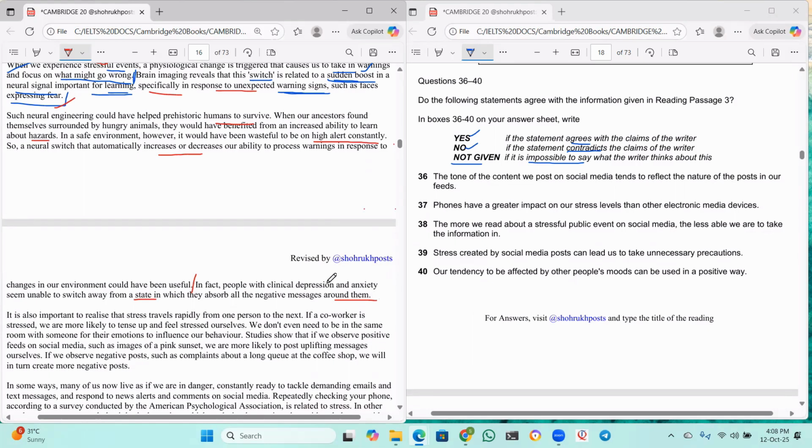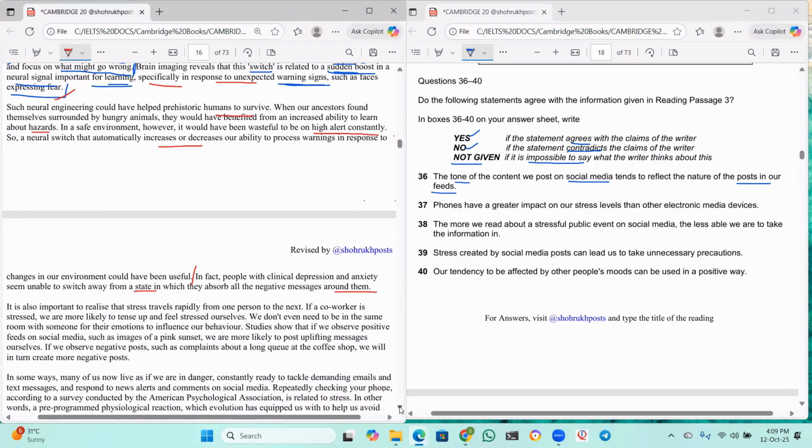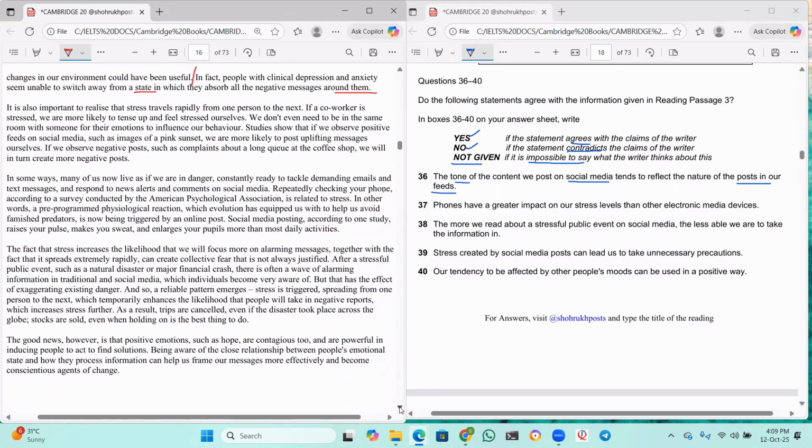Okay, right. So here he is talking about that safe environment and that when you are with the hungry animals surrounded by. Okay. Now, see, the tone of the content we post on social media tends to reflect the nature of the post in our feeds. Now, did he talk about social media in this paragraph? No, right? We have to keep reading further. We have to read the other paragraphs also.